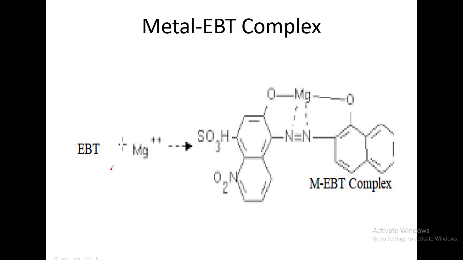When EBT reacts with calcium or magnesium ions, it gives the MEBT complex, a wine red colored complex. Magnesium forms a bond with the oxygen atoms, and it is also forming a bond with these nitrogen atoms, because nitrogen carries a lone pair of electrons. This is how the MEBT complex is formed. It is not a strong complex, it is a weak complex. It is wine red in color.